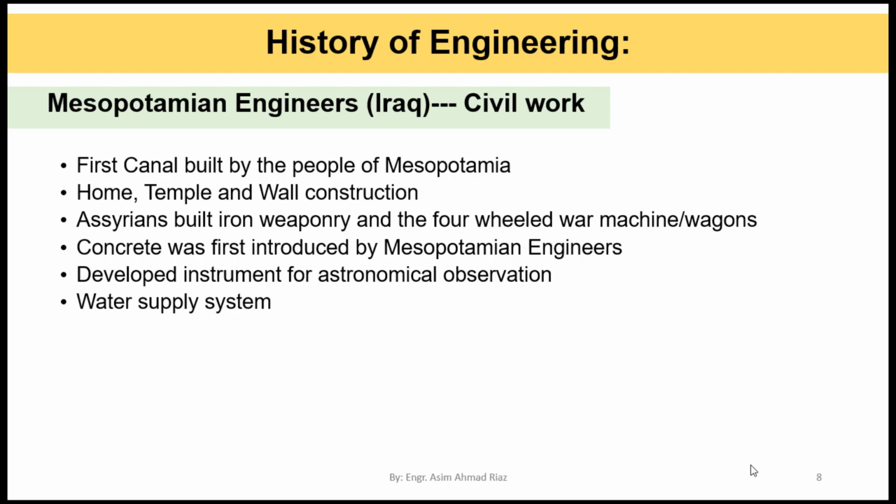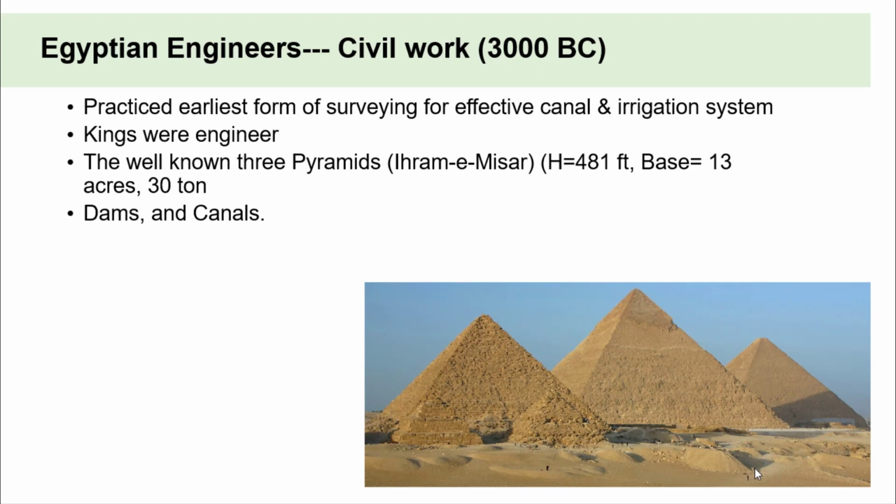So these are the oldest engineers in this profession, and they basically laid the foundation of engineering, and they focused on the civil work rather than the other engineering disciplines. After Mesopotamian engineers, Egyptian engineers also focused on the civil work. They existed in 3300 or 3000 BC. They focused on planning and construction. They introduced the earliest form of surveying for effective canal, irrigation and drainage systems.